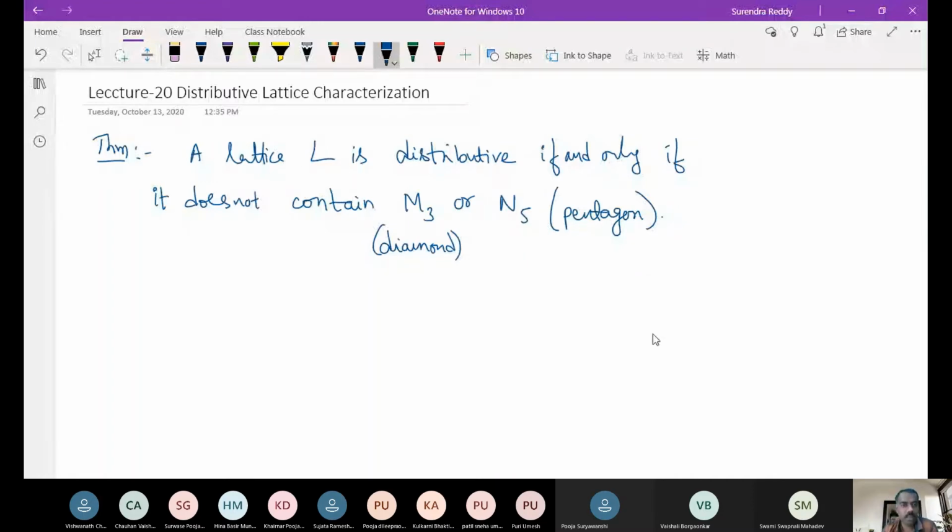Is this clear? Okay, fine. So we go one by one. This proof is a little bigger, but we go step by step. It is not a problem. See, suppose L is distributive. Then we already proved that M3 and N5 are not distributive, when we discussed examples. So L cannot contain them, right? So suppose L is distributive.